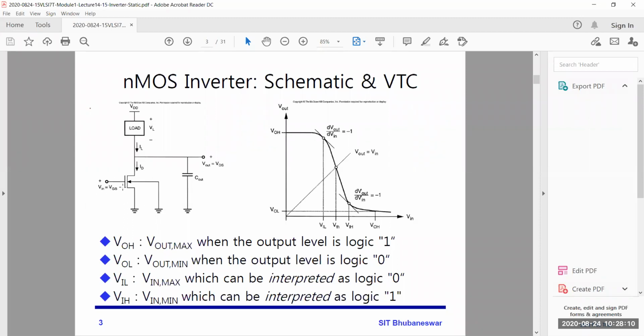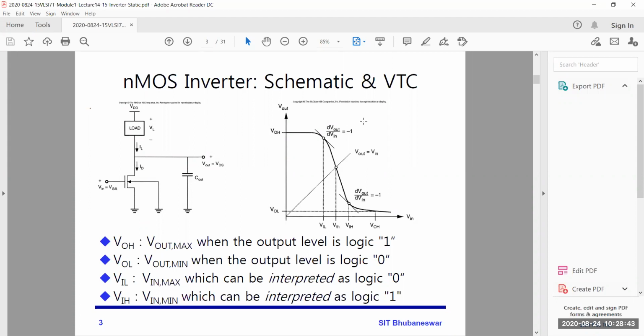When it reaches VIL, some current starts flowing, so the output reduces from the VDD value. When the input voltage is very high, the transistor is completely on and it is almost a short circuit, so 0 will appear at the output.